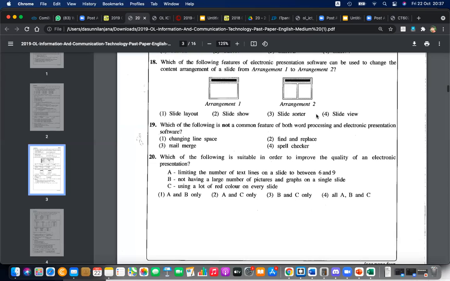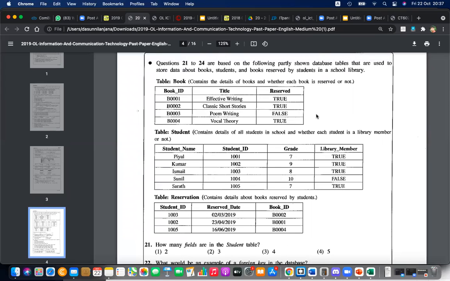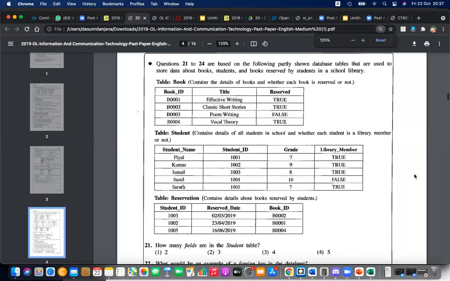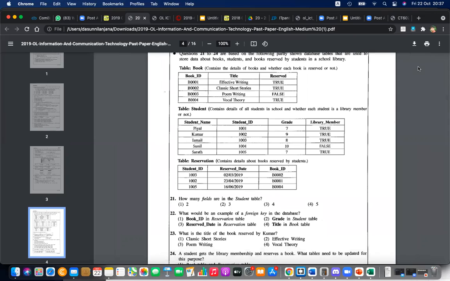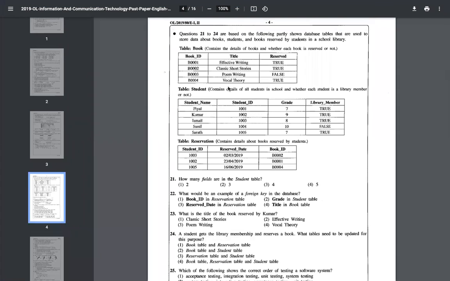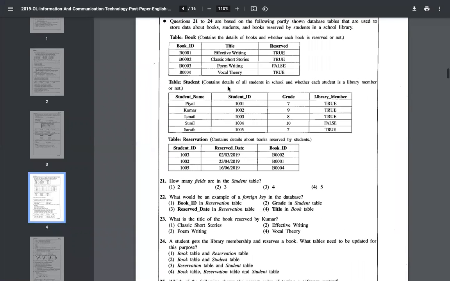Let's move to the next question, questions 21 to 24. Now you have your time. You have to answer the questions and send me the answers quickly, through the messaging option. I think this is readable now. Questions 21 to 24 are from the database section.